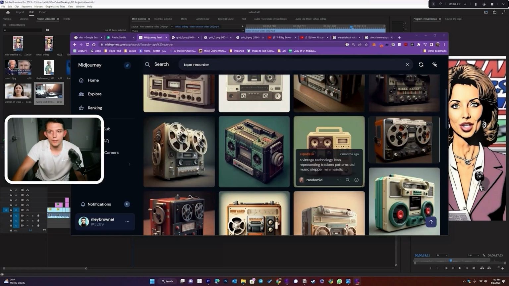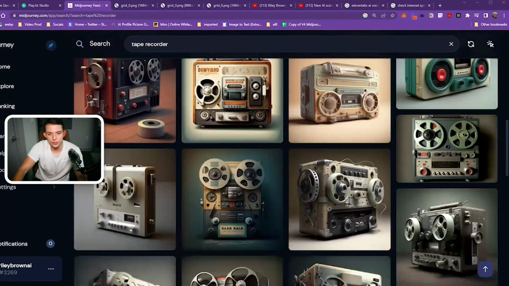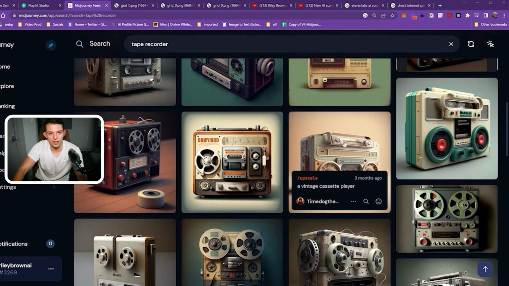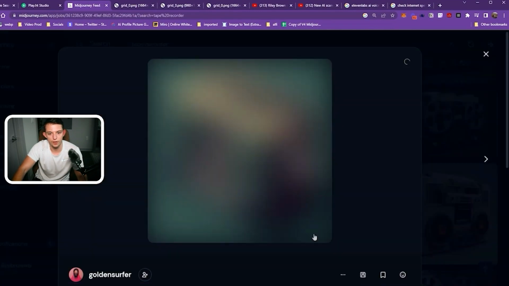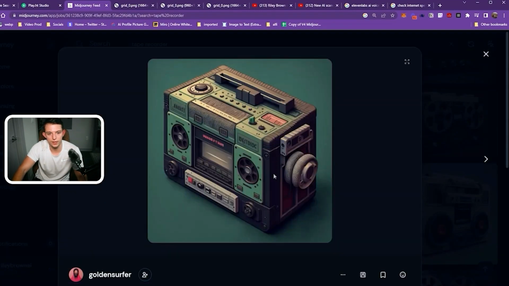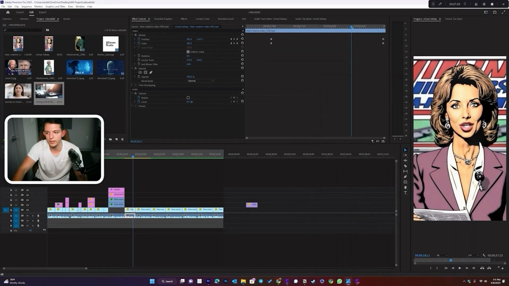Okay, so that's pretty good. And again, we can always just use Midjourney Showcase just to download images from directly. And so this is just an old tape recorder, and it's a cool image. So let's go ahead and use it. And it's free and it's legal.